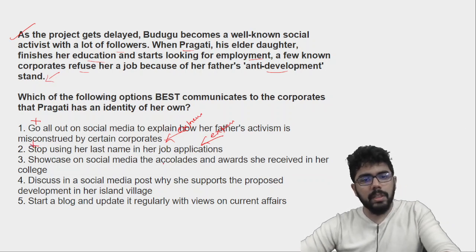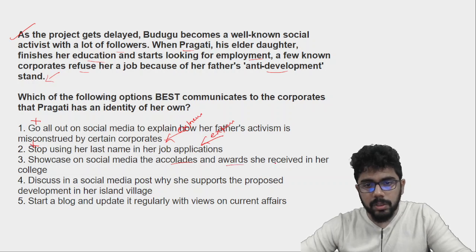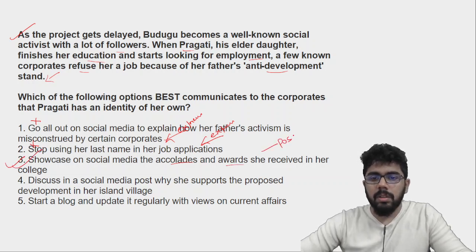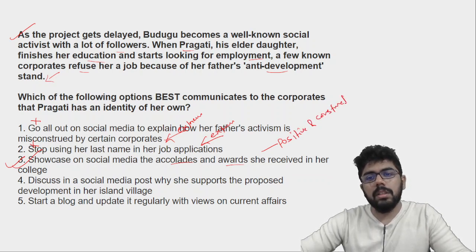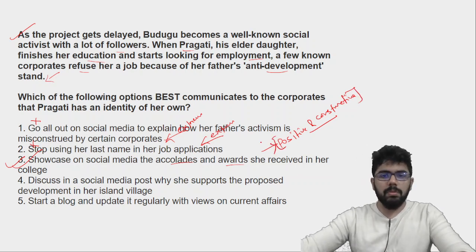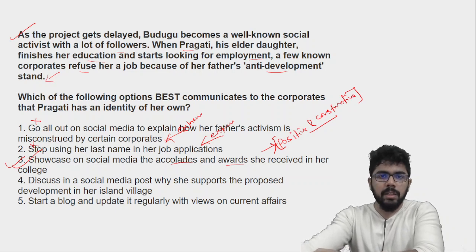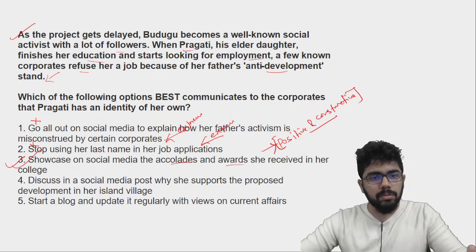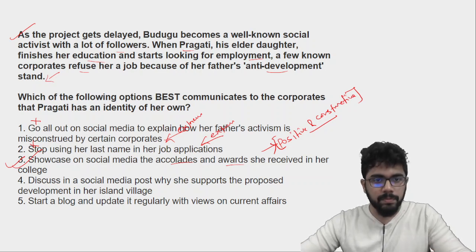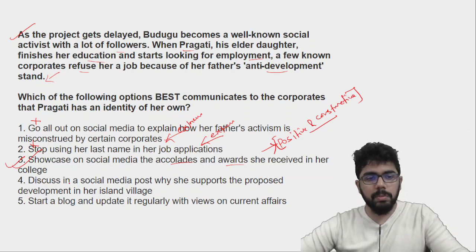Showcase on social media the accolades and awards she received in her college. This is positive. She is not indulging in this at all. She is proving her own worth, that I am not responsible for what my father is doing back there. So I am an identity of my own, and you look at my achievements and awards and also I deserve to showcase that on social media.